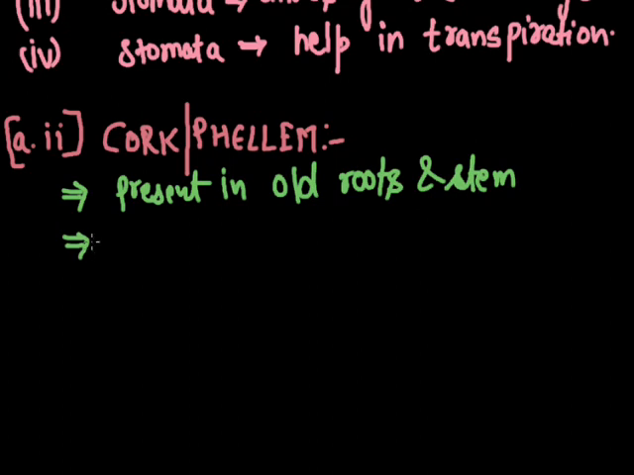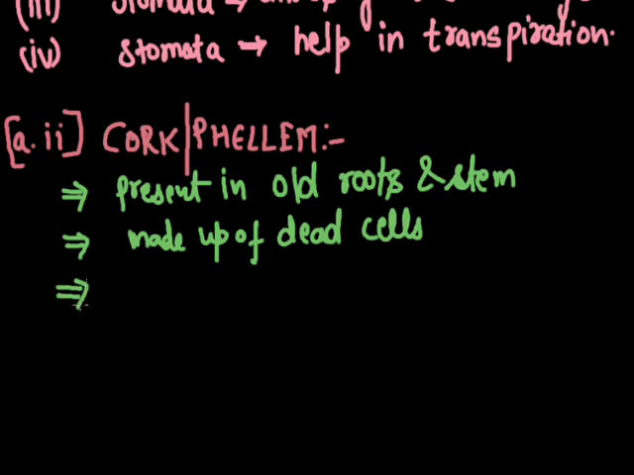The cells of the cork are made up of dead cells which have thick walls and do not have any intercellular spaces. So cork is made up of dead cells, with no intercellular spaces.